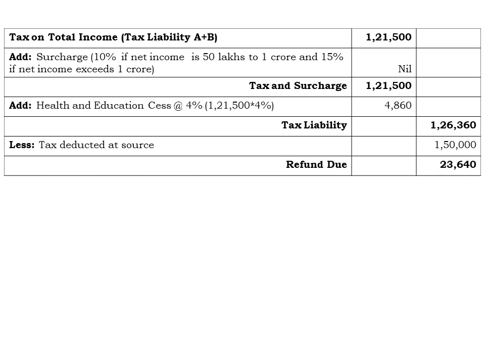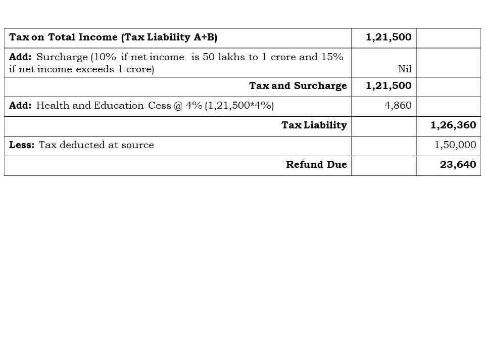Therefore, tax and surcharge, that is 1,21,500, plus the health and education cess at the rate of 4%, that is 4,860, we are going to get the tax liability of 1,26,360. But in the problem they have provided that there is a tax deduction at source for the previous year 2018-19 of rupees 1,50,000. Here the tax liability is 1,26,360, but the TDS that has been made for the previous year is 1,50,000. Therefore, we can say it is the refund payable by the income tax department, which is due, of rupees